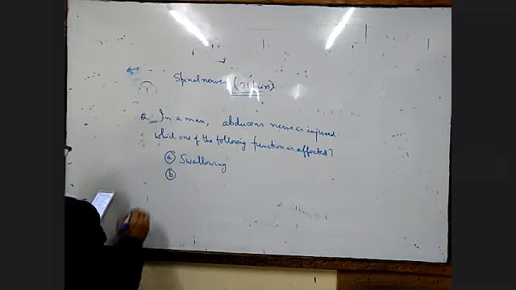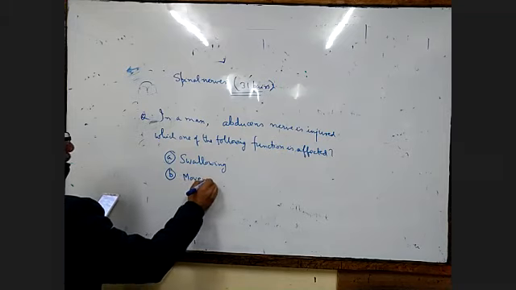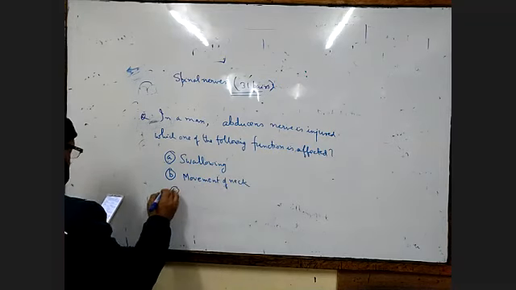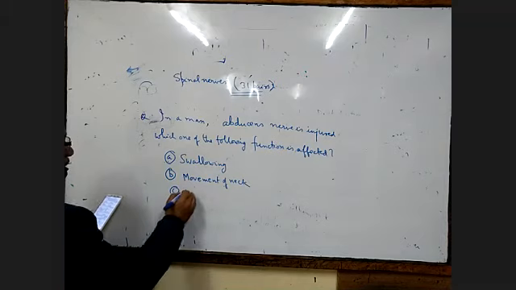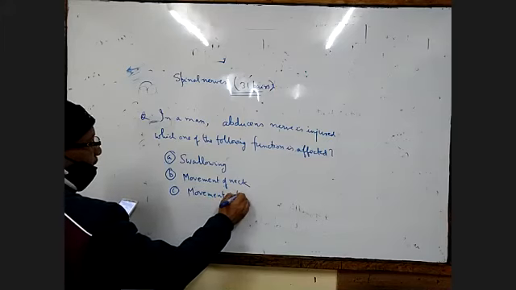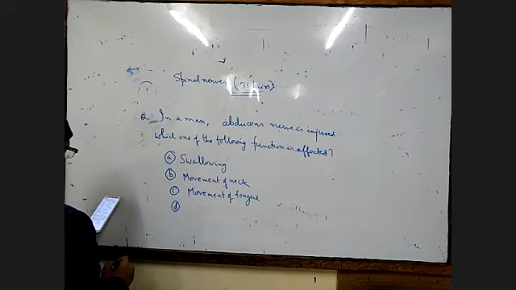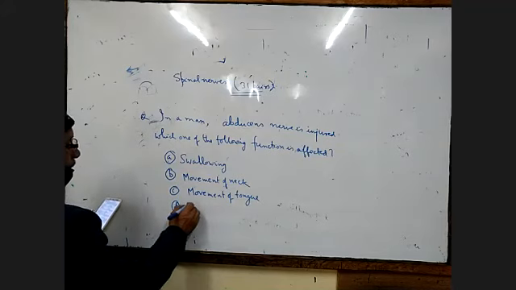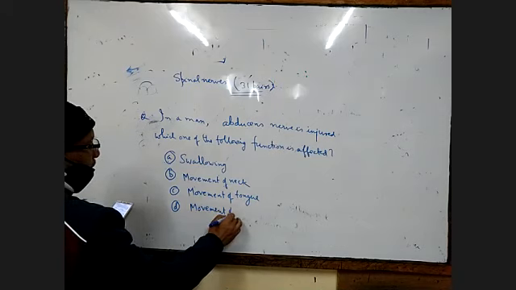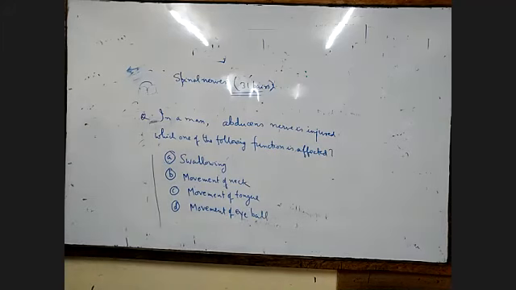Number B, movement of the neck. Number C, movement of the tongue. Number D, movement of the eyeball. So these are the options.